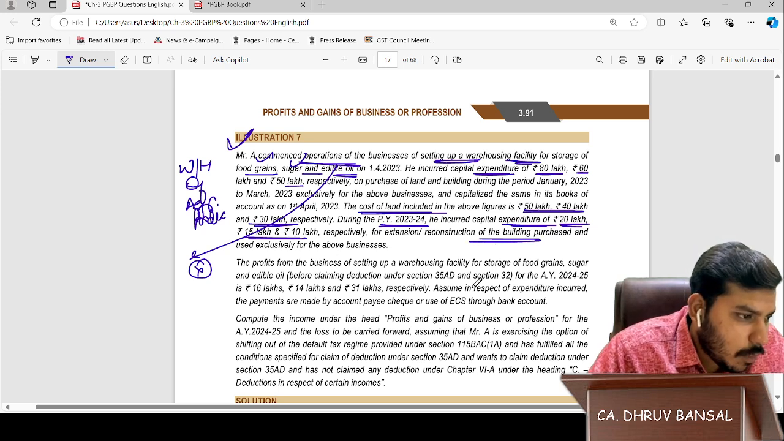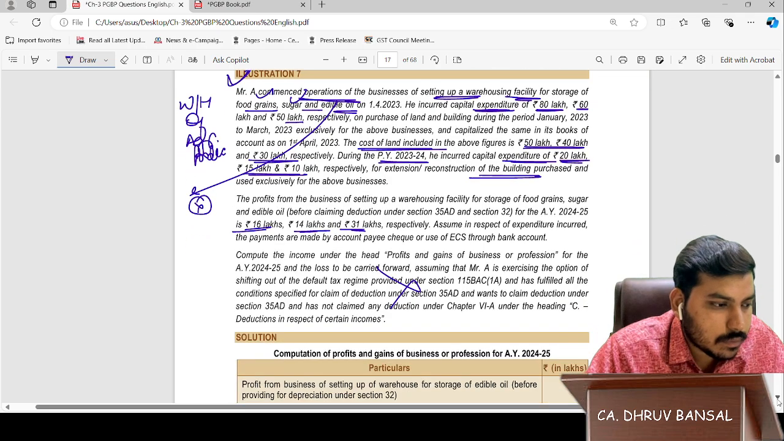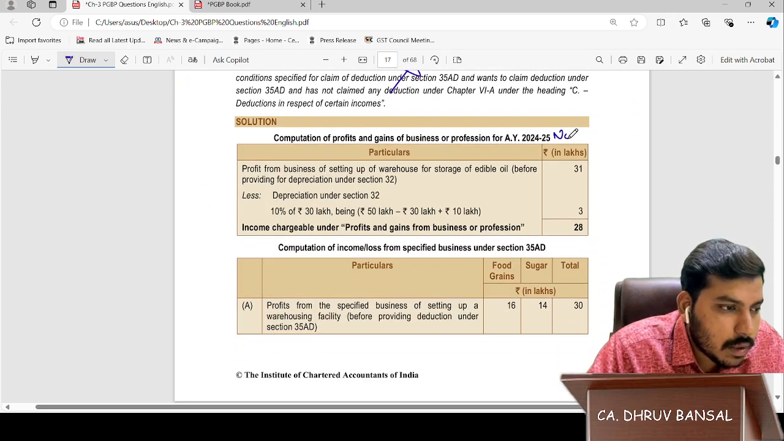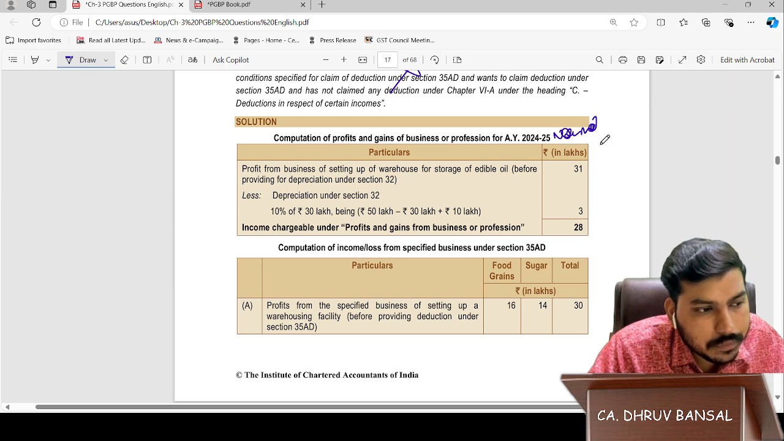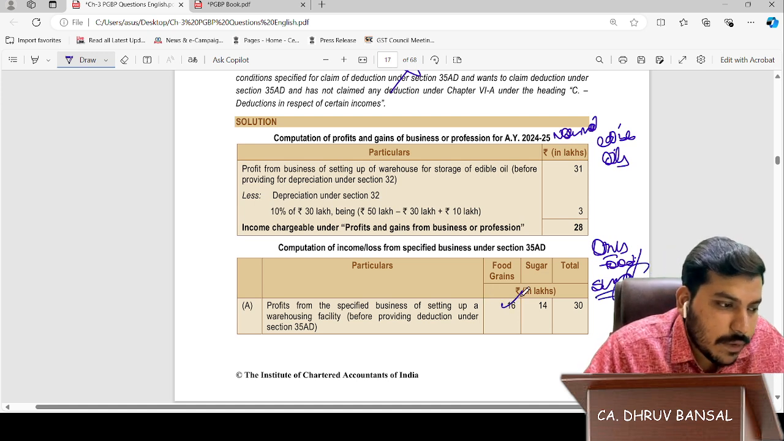Okay, sir. Profits we are given are 16 lakhs, 14 lakhs, 31 lakhs. This is useless for you. So let's see. This is the normal part, edible oils. This is for other business. Food grains and sugar. Okay, sir. Profits given are 16 and 14.